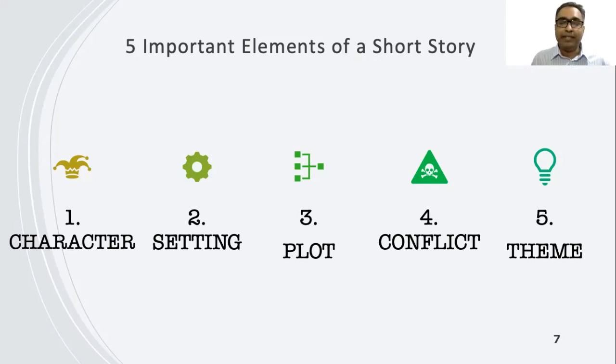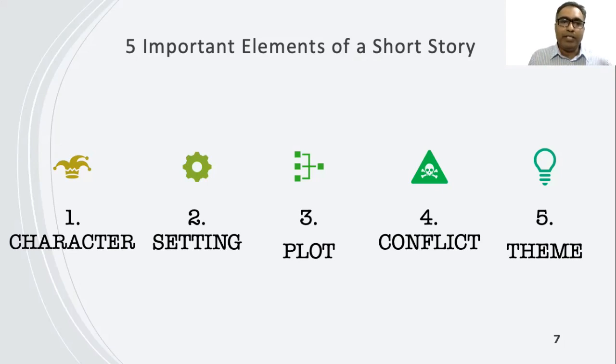A character is a person or sometimes even an animal who takes part in the action of a short story or other literary work. So the character could be a person or it could be an animal. In our text, we can see all these things.